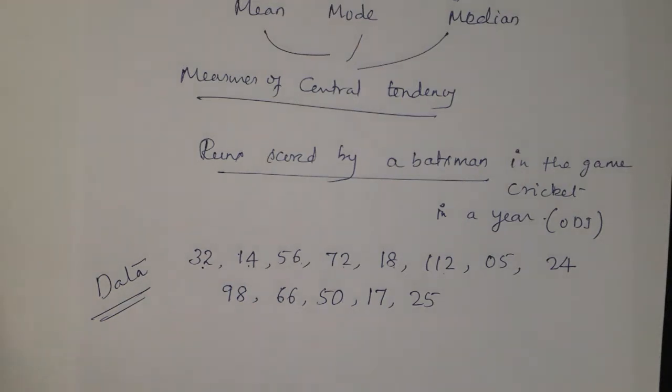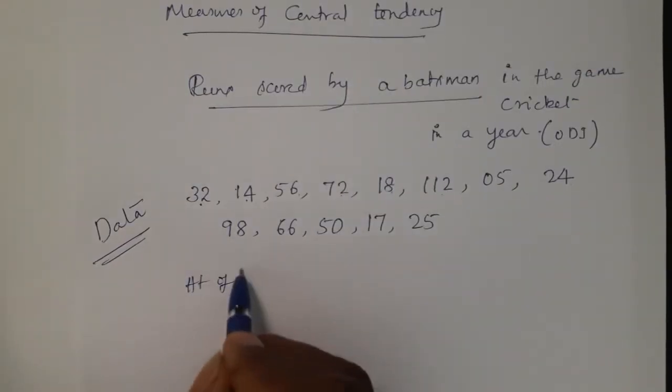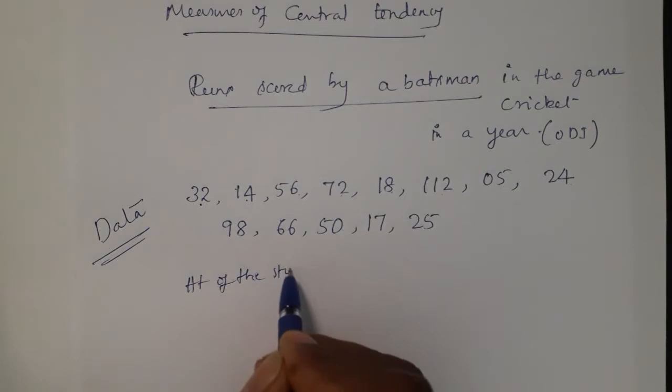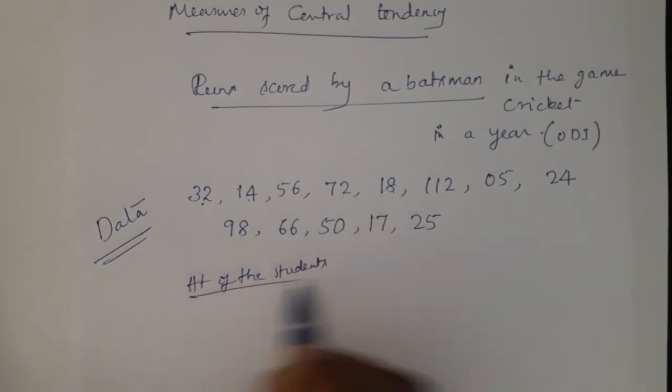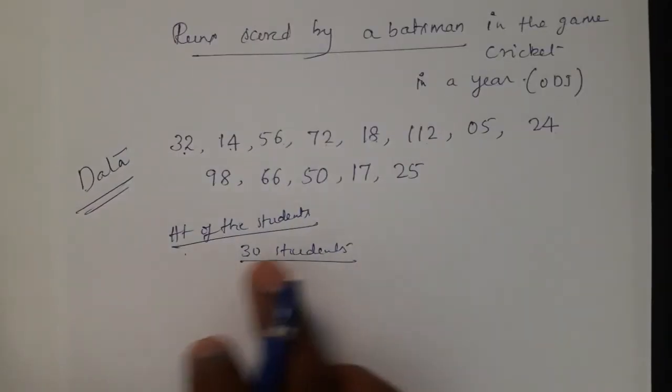Okay, when we take the height of the students in a classroom in grade 10 or grade 8 or grade 6, just for an example, there are 30 students.